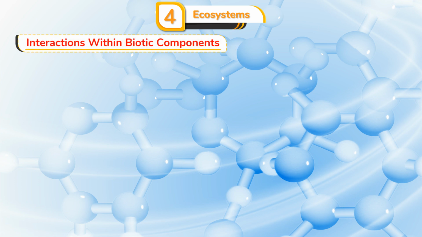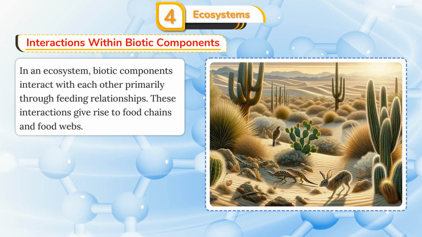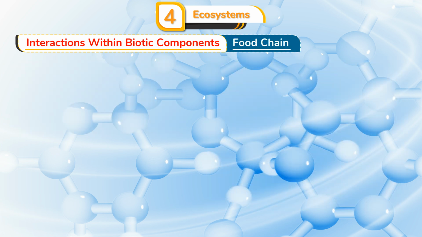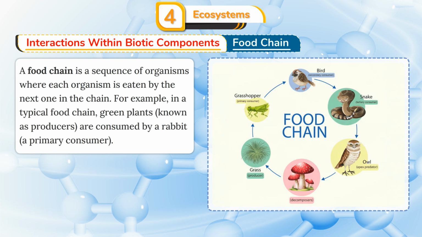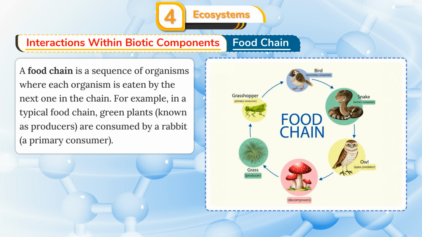Interactions within biotic components. In an ecosystem, biotic components interact with each other, primarily through feeding relationships. These interactions give rise to food chains and food webs. Food chain. A food chain is a sequence of organisms where each organism is eaten by the next one in